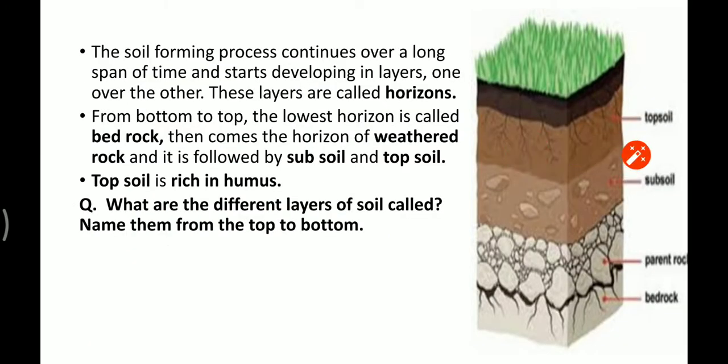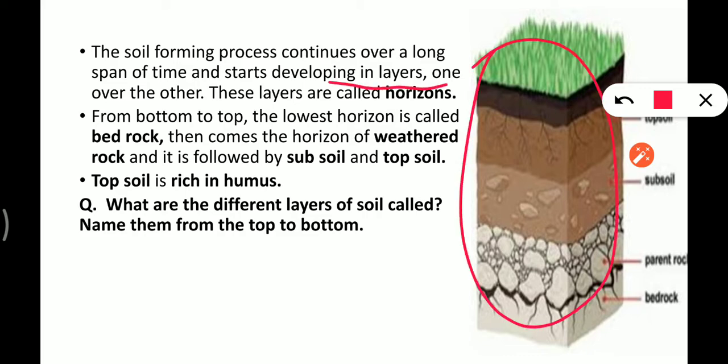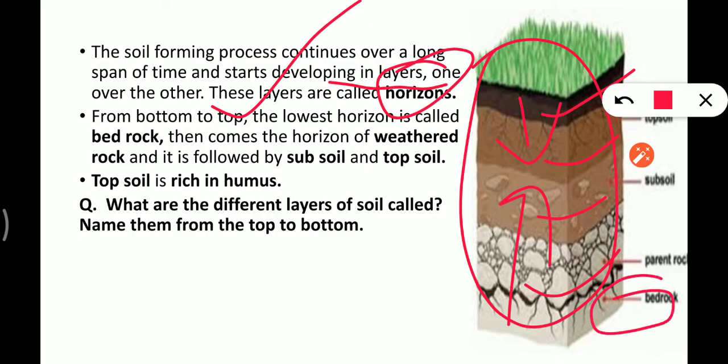Now here we have the soil forming process that continues over a long span of time and starts developing layers. Here in the picture you can see one layer, second, third and fourth. One over the other they are formed, and these layers are called horizons, right? Horizons from bottom to top. First of all, this portion is bedrock.